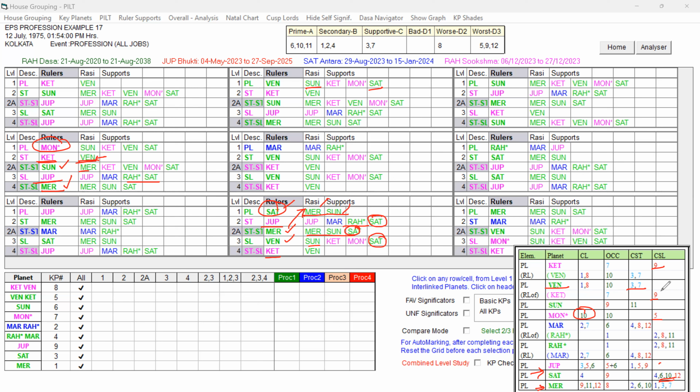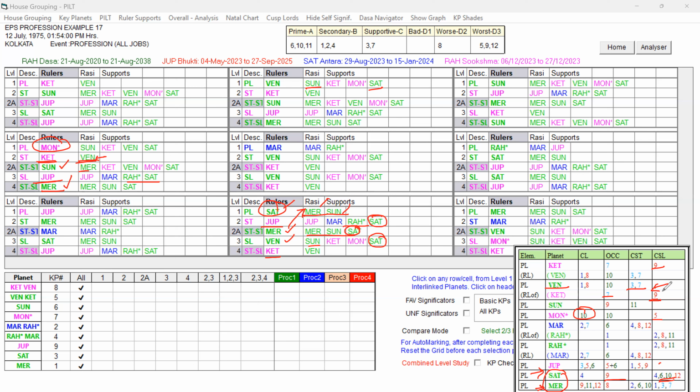But whether this is further influenced by other favorable key planets for job prospects in abroad. What are the other key planets? Saturn and Mercury. These planets have the favorable key planet, favorable houses for job prospects in abroad. Venus, the Lagna lord itself, occupies the 10th house, the 3 and 7 cuspal star lord, representing Ketu 7 and 9.